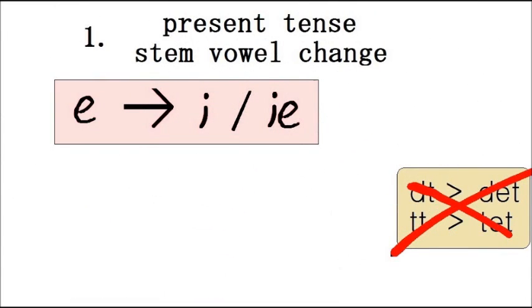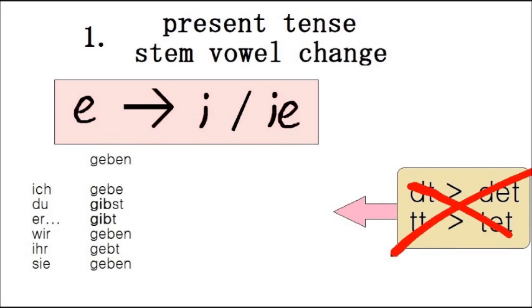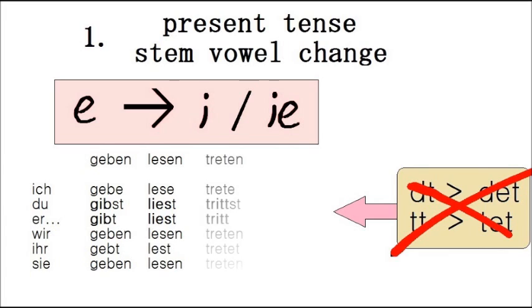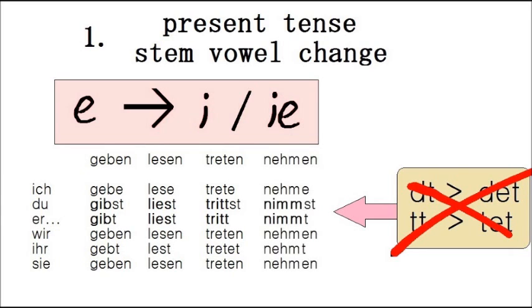And the other change is this. If the first vowel of the verb is an e, it becomes i or ie. For example, geben, ich gebe, du gibst, er gibt. Lesen, to read. Ich lese, du liest, er liest. Treten, to kick. Ich trete, du trittst, er tritt. Nehmen, to take. Ich nehme, du nimmst, er nimmt.